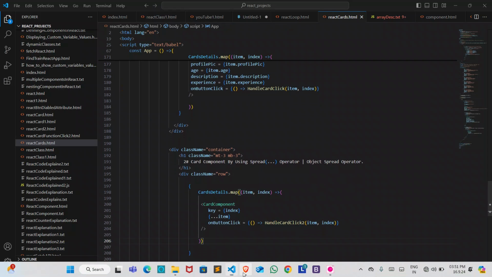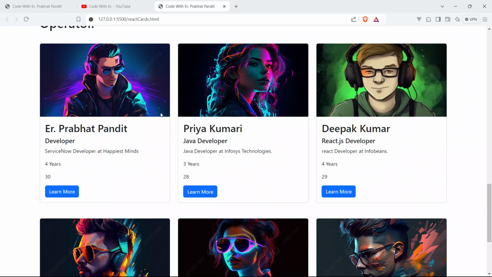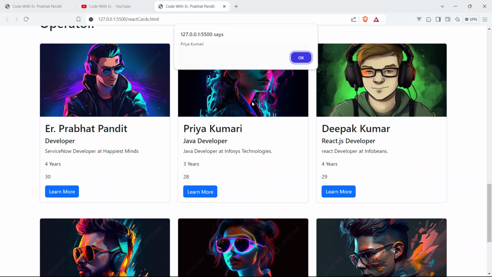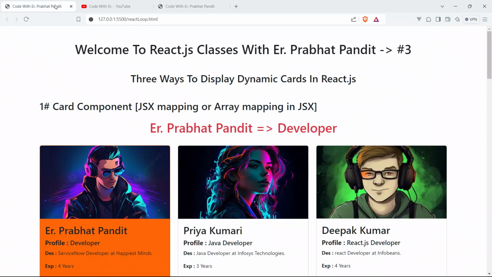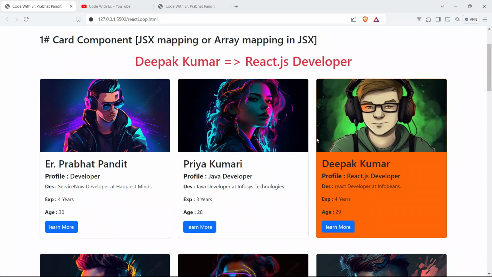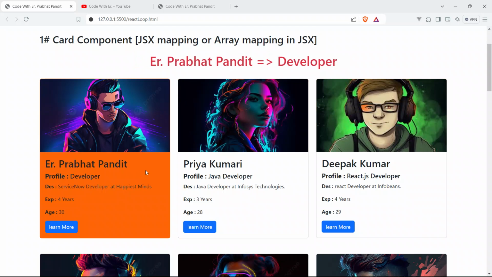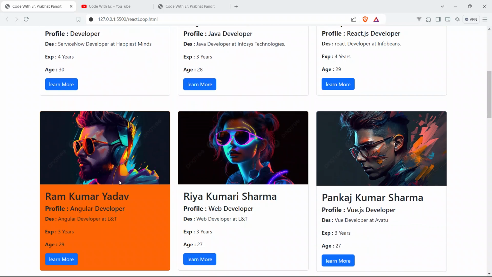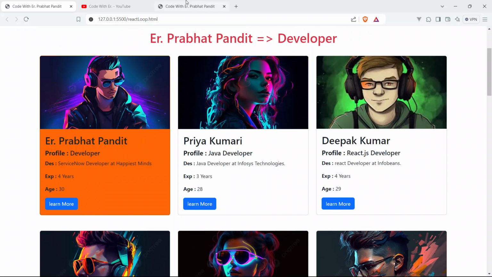So save your code, go to the browser, and now click anywhere. See, Ram Kumar Yadav is doing great now, it's working fine. So cool. So guys, now we have to make it like this. Okay, we have to show the text as well as the designation whenever the card will be clicked. Whenever the card is clicked, we will be showing the name and the designation. Okay, like this.